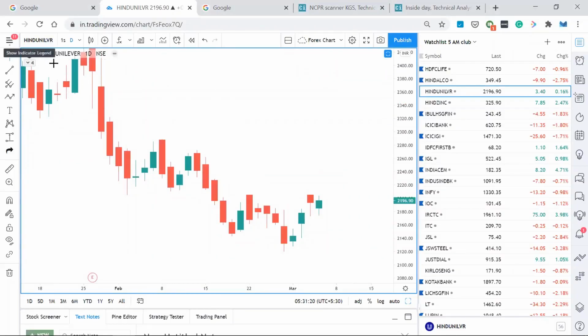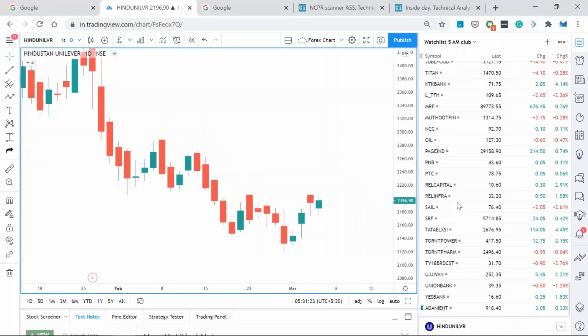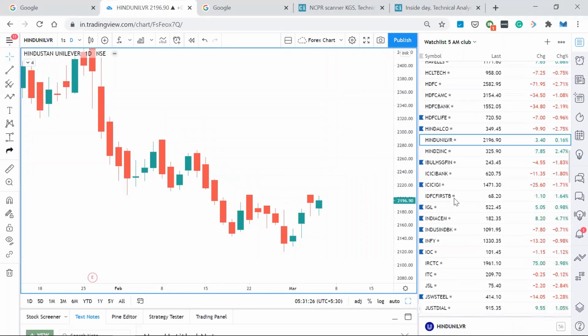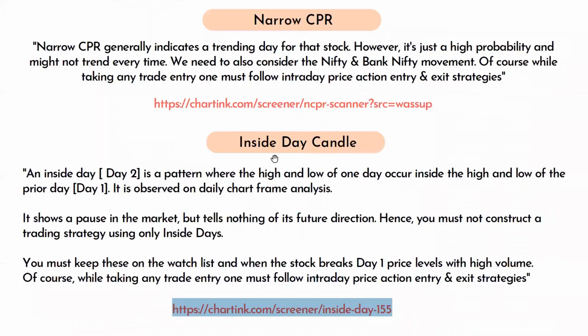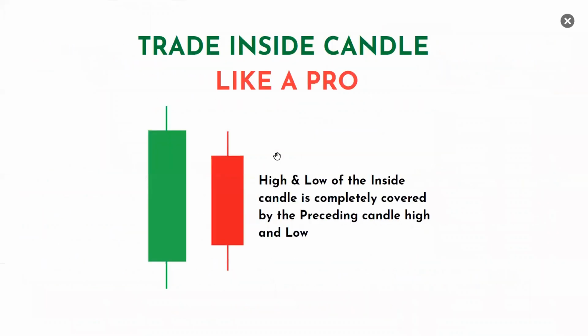If you use the indicator, you need to check each and every stock to see whether an inside candle formation is there or not. But if you use the link which I showed you, it will only show you all the stocks which have already formed an inside day. Then you can track them for the next day. So this is one more thing. Now we will understand how to trade the inside day in the daily time frames.